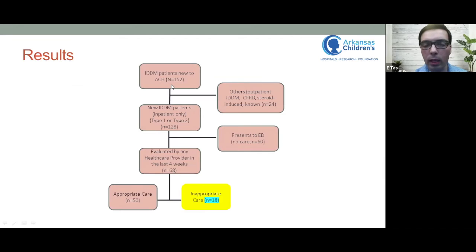So we had 152 patients new to ACH, Arkansas Children's, in the first 6 months of 2021. And we included 128 of them for analysis purposes, because the remaining 24 did not have type 1 or type 2 diabetes, or they were known to have diabetes, but they were new to our practice. Of the 128, 68 of them were seen or evaluated by a healthcare provider in the last 4 weeks. The remaining 60 directly presented to the emergency. And of the 68, we found 18 of them to be inappropriately cared for based on our definition that I showed in the previous slide.